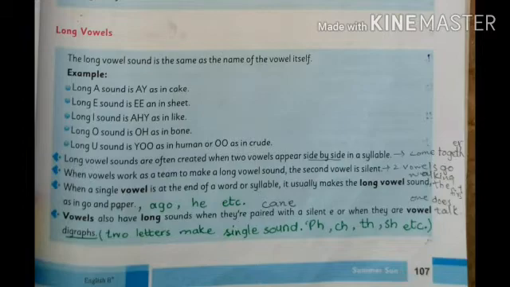Long O sounds O as in born. Long U sounds U as in human, O as in crude. Long vowel sounds are often created when two vowels appear side by side in a syllable.